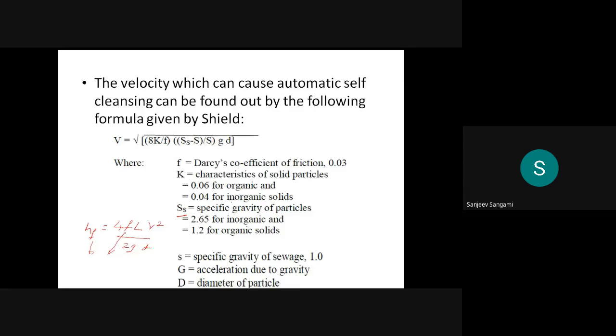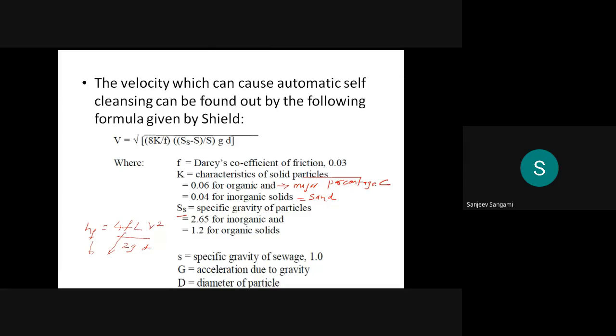Inorganic, the best example is sand. Organic means where the major percentage is carbon.